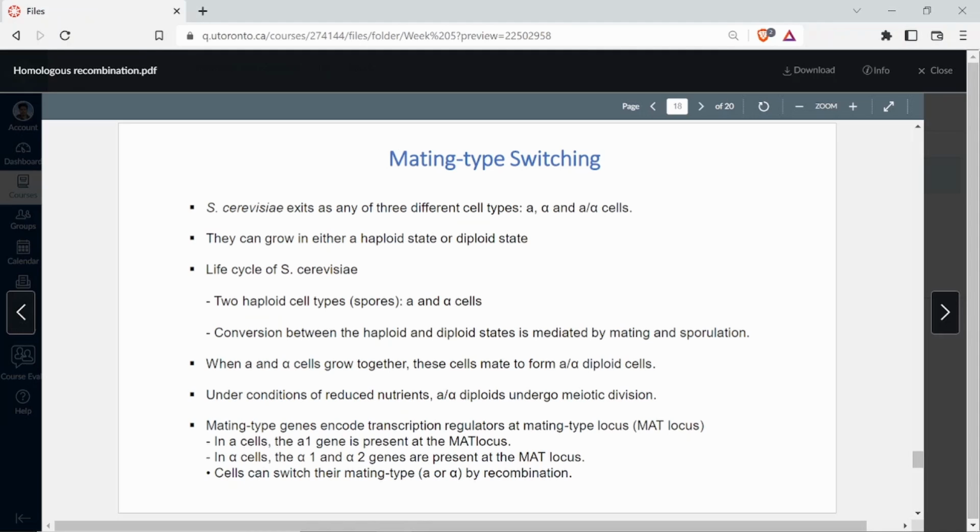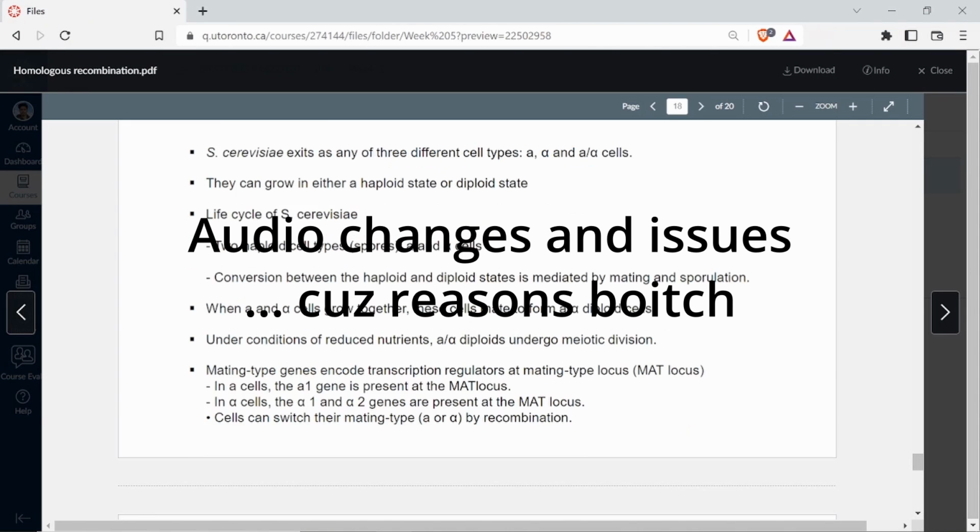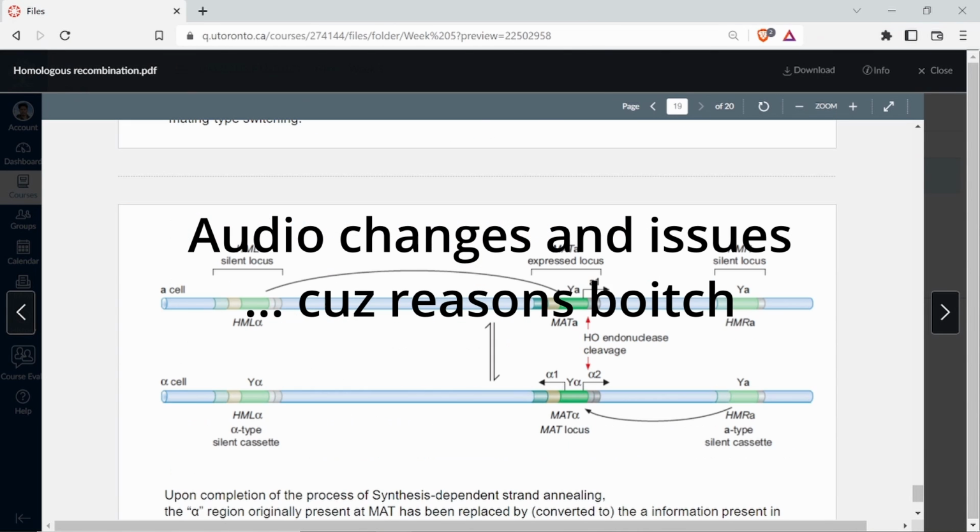When it is alpha, it is haploid. But when it is A alpha, it is diploid. Right? So it's a mating between A and alpha types. So they can grow in both haploid state and diploid state. This I've already talked about.